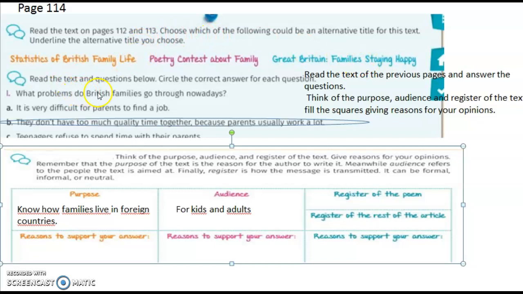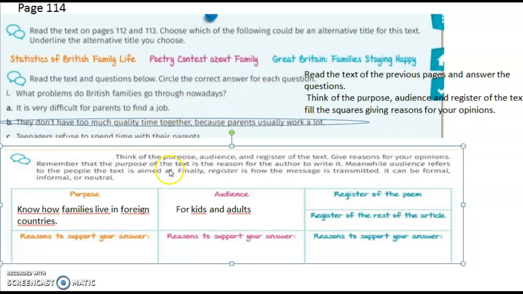Next, read the text and questions below, and circle the correct answer for each question. For example, in number one, we got: what problems do British families go through nowadays? And the answer is B. They don't have much quality time together because parents usually work a lot.